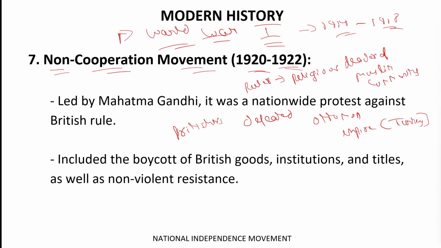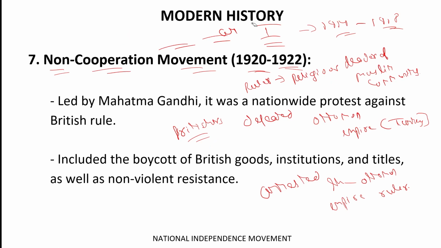It was supposed that the person who will rule Turkey or the Ottoman Empire will be the religious leader of the Muslim community all around the world. So when the Britishers defeated the Turkish Empire, they arrested the Ottoman Empire ruler, which was accepted by the Muslim countries and the Muslim community as an insult to their religion, because the person who was arrested by the Britishers was the religious leader of their community.